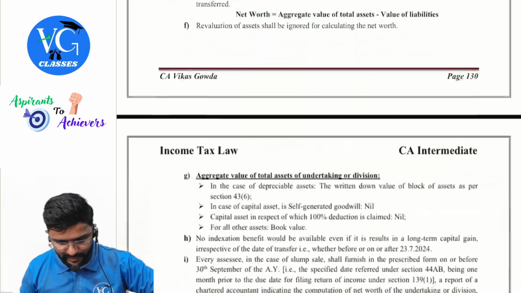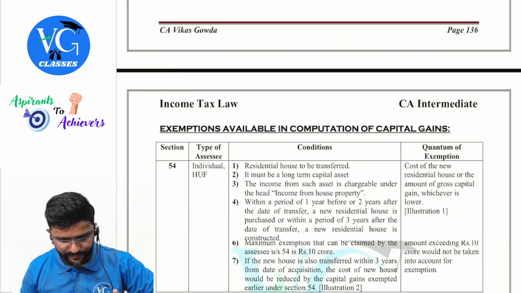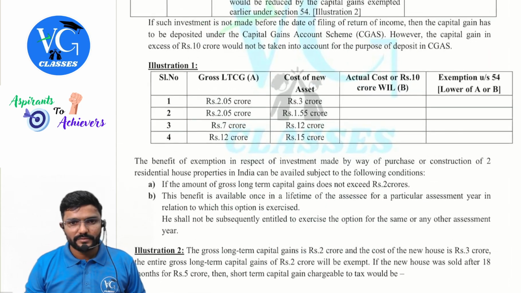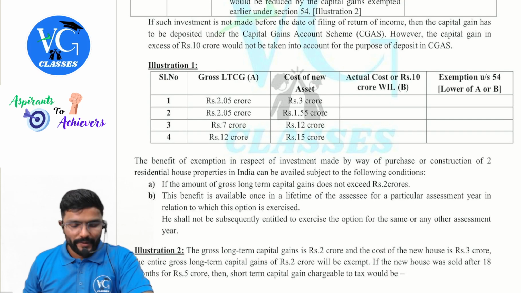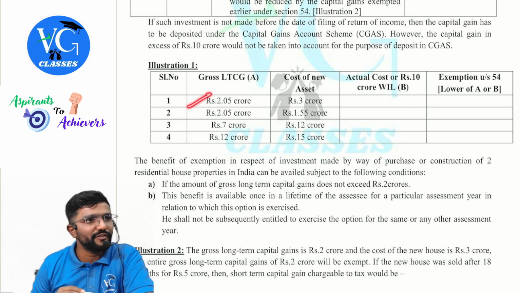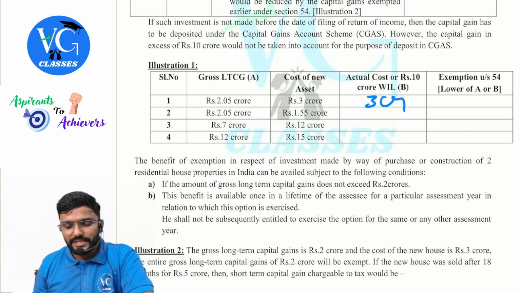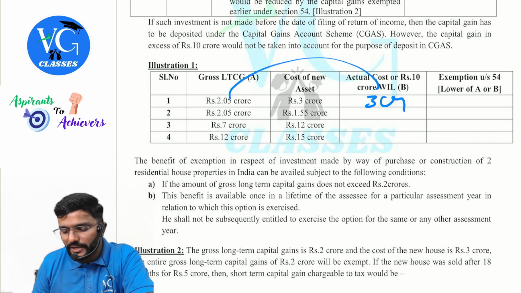This is a part of my regular provision book, but still, just an example I will take and explain to you. Gross long-term gain, assume 2.05 crore, and cost of new asset is 3 crore. How much will we take here? 3 crore only. What is the exemption available? Gross gain or 3 crore, whichever is lower: 2.05.